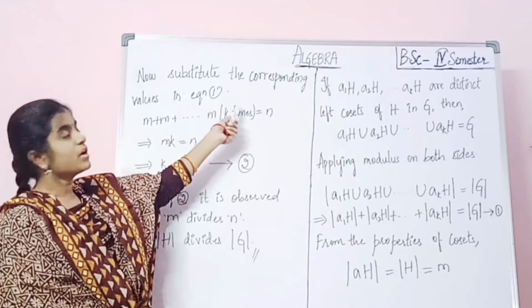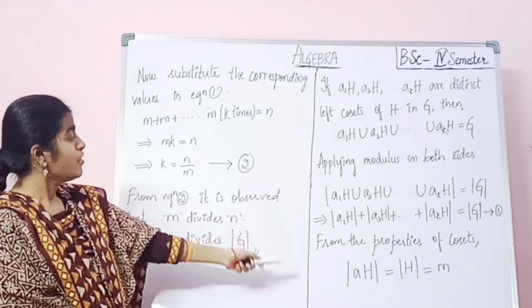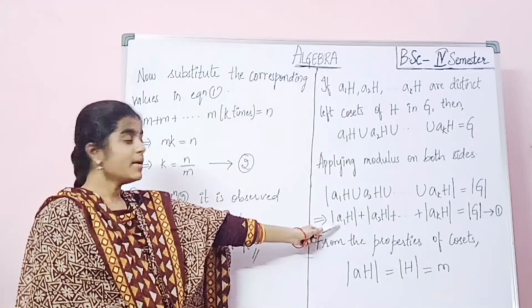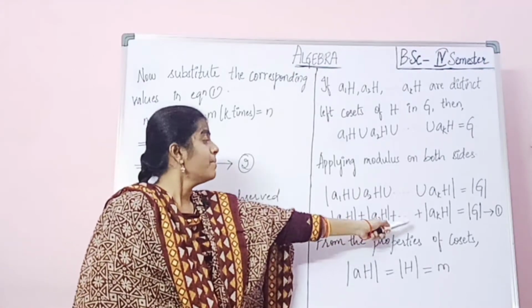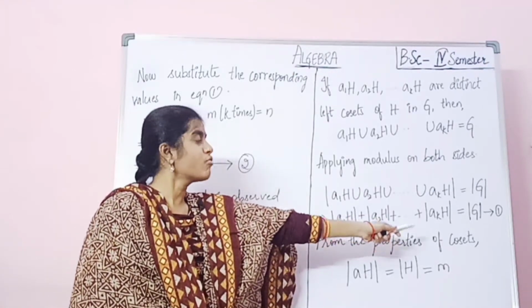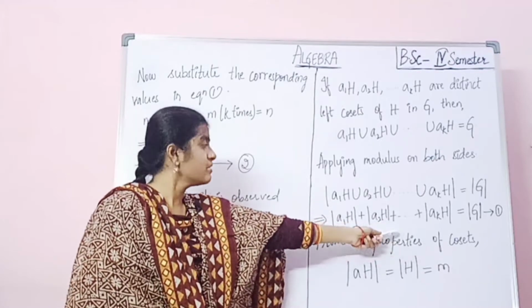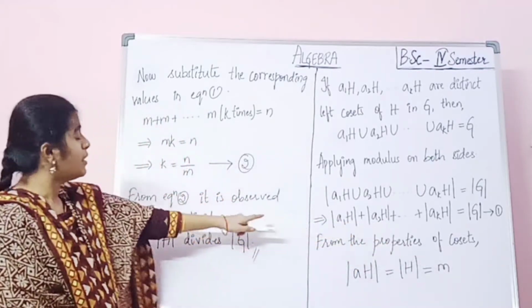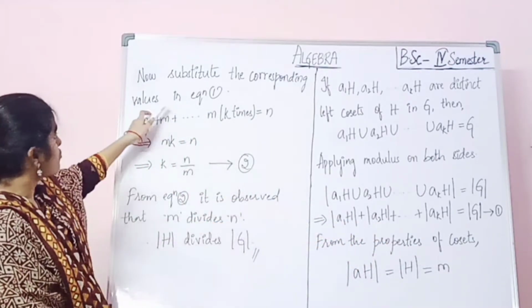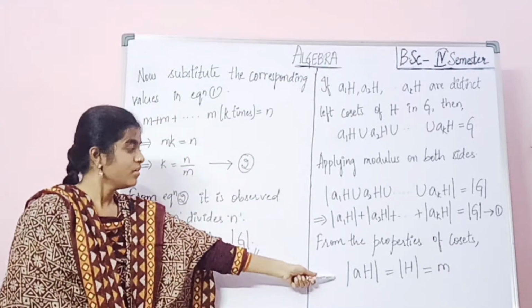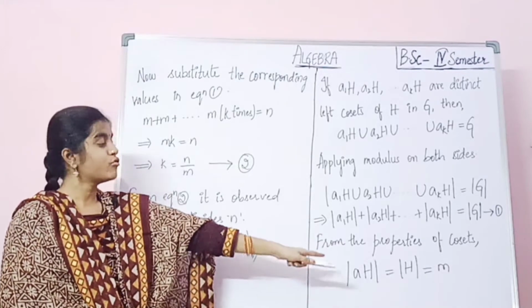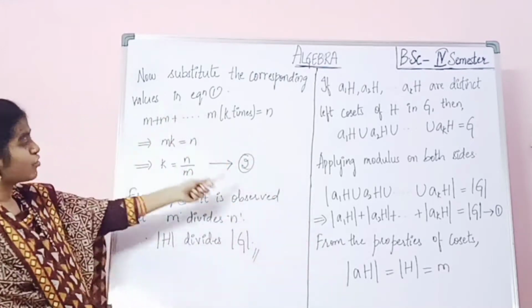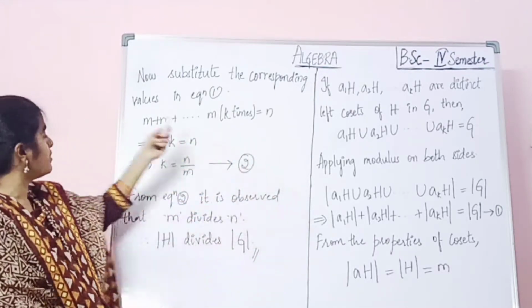Now substitute the corresponding values in equation 1. We are taking mod a1H plus mod a2H so on up to plus mod akH, which equals mod G, as equation 1. So in this equation we have to substitute these values, as from the properties of cosets, mod aH equals mod H equals m.